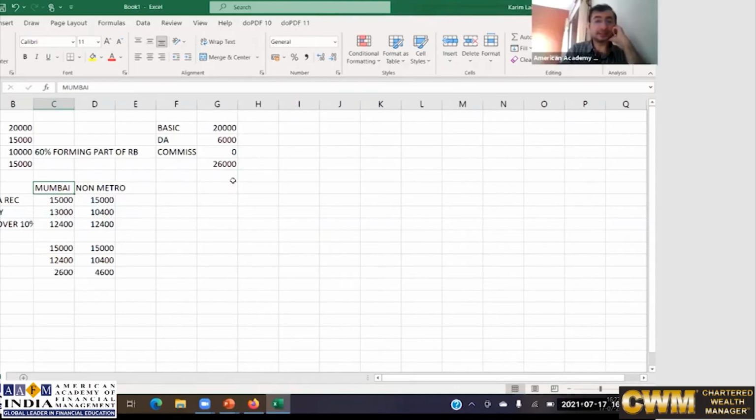And remember, this exemption is only provided to those people who actually pay rent. If you are living in your own house and you are getting the HRA, then it will become fully taxable. You get exemption only when you pay rent. If you do not pay rent, then it becomes fully taxable. And when you are paying rent, the company asks for proof. They ask for the rental agreement and the rent payment receipt. All these things have to be produced in order to claim these benefits.